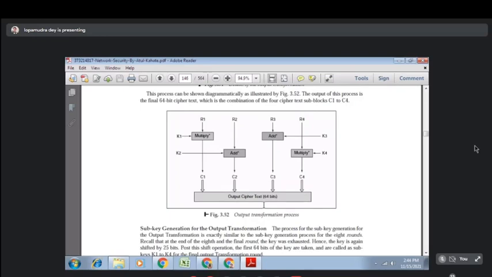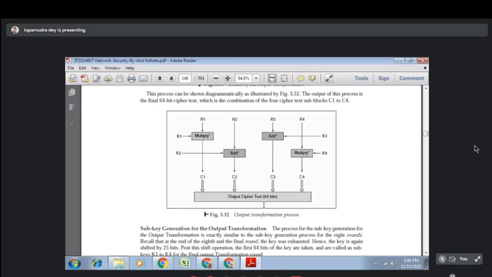Just try to remember the basic broad level view of the IDEA algorithm. The plain text is 64 bit, the key is 128 bit. Initially the plain text will be divided into 4 sub-blocks: 16 bit, 16 bit, 16 bit, 16 bit. Now each block will go through 8 rounds. Each round will involve 14 operations along with 6 new keys. This is something important in IDEA: there are 6 keys, each key is 16 bit, and each key is used just once.